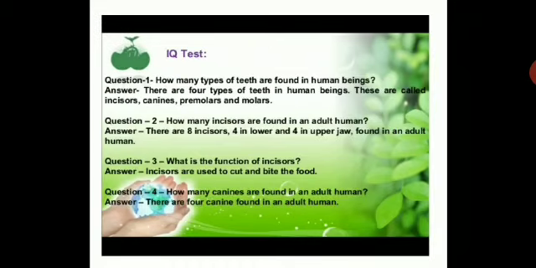Let us see some questions here to relate to the concepts. How many types of teeth are found in human beings? There are four types of teeth in human beings, and these are called incisors, canines, premolar, and molars. How many incisors are found in adult human? There are 8 incisors, 4 in lower and 4 in upper jaw. What is the function of the incisor? Incisors are used to cut and bite the food. And how many canines are found in an adult human? There are 4 canines found in an adult human.